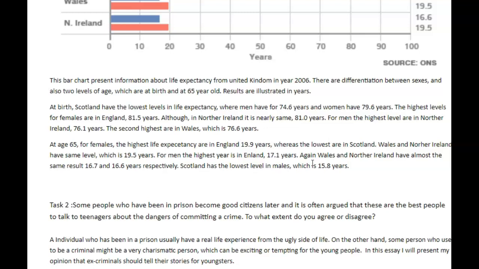Okay, so I want to talk to you about this because there's something really important for you to know happening here. I already talked to you about the accuracy. I told you that your first paragraph had problems with accuracy. Well, as far as grammar is concerned, this is not the only problem because you have another very big problem here in terms of range. As far as I could tell, if you don't count the word present, you have used two verbs in this entire chart description. You use the verb be and the verb have.